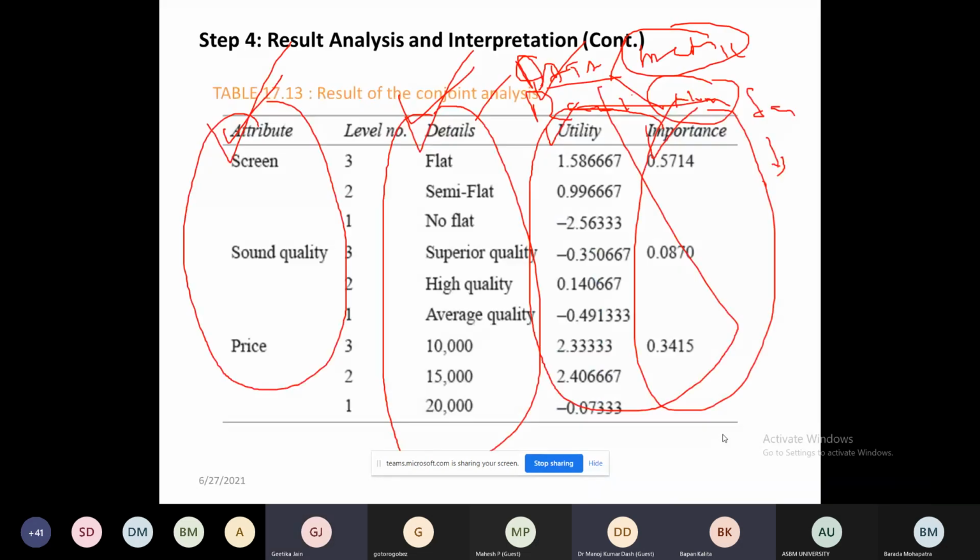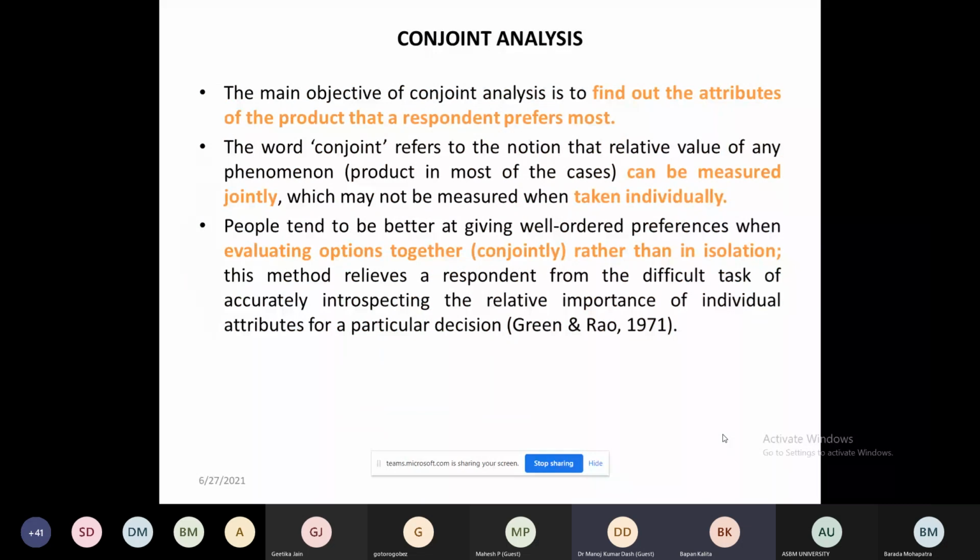Why are we doing this? Why is it necessary? Can we apply this research issue? Can we publish a paper on conjoint? I think I have answered this question through my 15, 20 minutes of presentation. Any doubt? No doubt. Okay, so let's start the real picture. Till now I was giving a demo.